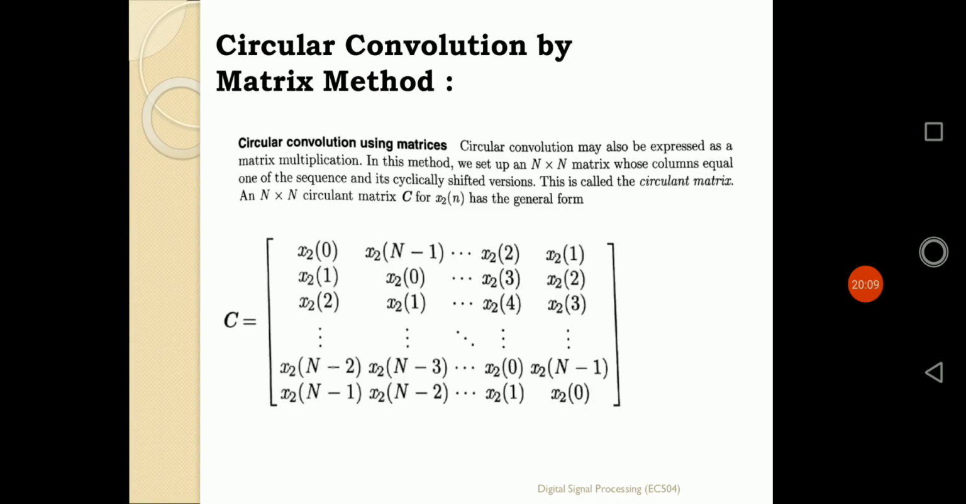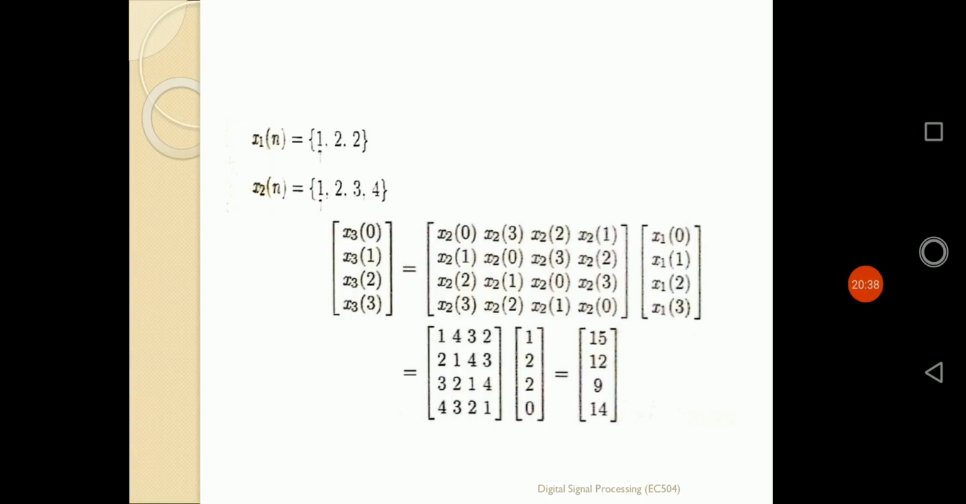In the second column, the sequence is simply shifted by one position. So the second column starts from x2(N minus 1), x2(0), x2(1), and ultimately the last point is circularly shifted to the first position. Similarly, by doing N number of shifts, we get the N by N circulant matrix.